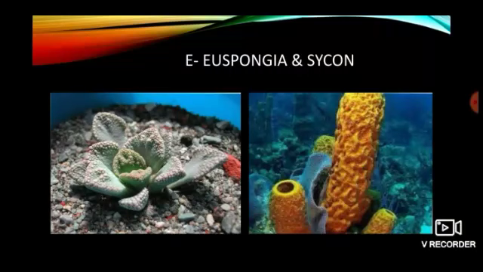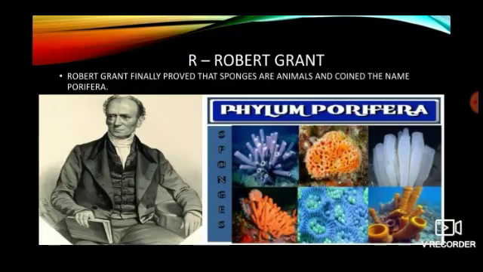E is for Euspongia. So, Euspongia and Scypha are the basic members of phylum Porifera. R is for Robert E. Grant. This is the scientist, as you can see in picture 1, who finally proved that sponges are animals and coined the name Porifera.